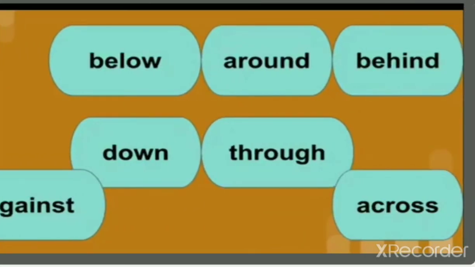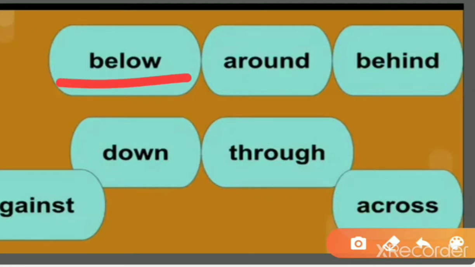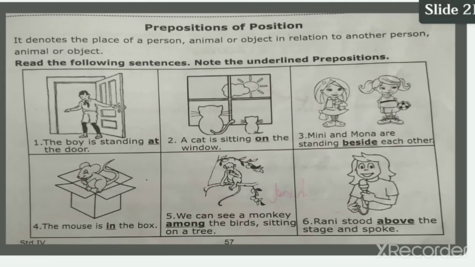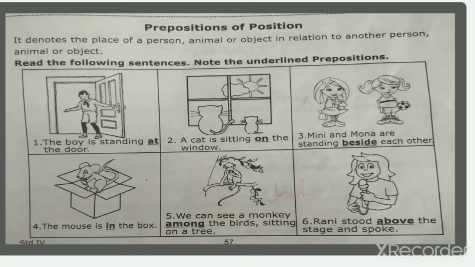So we have the prepositions of position, like the pen is kept below, around, behind, down, against, through, across. These are the prepositions of position. So we have an example from your book.